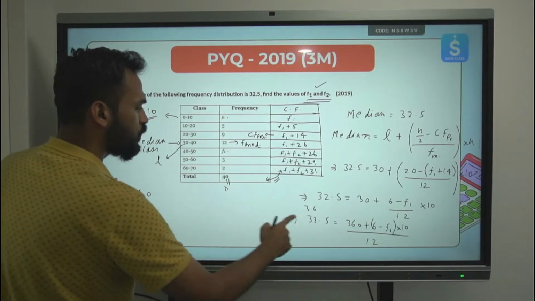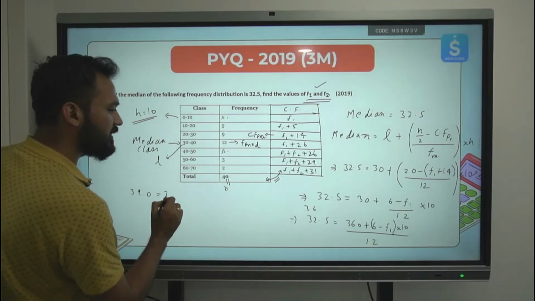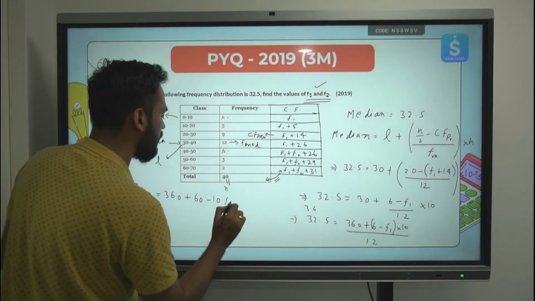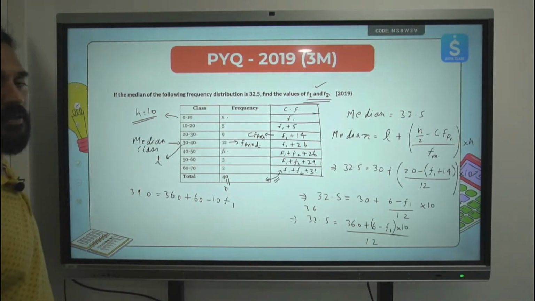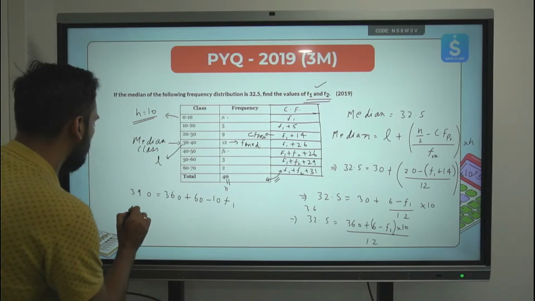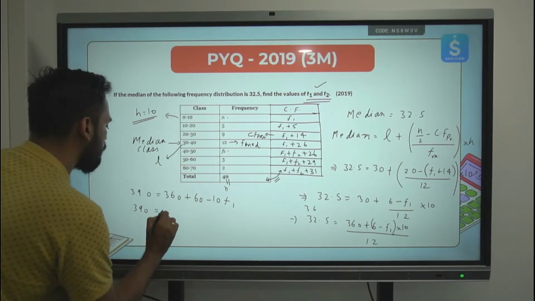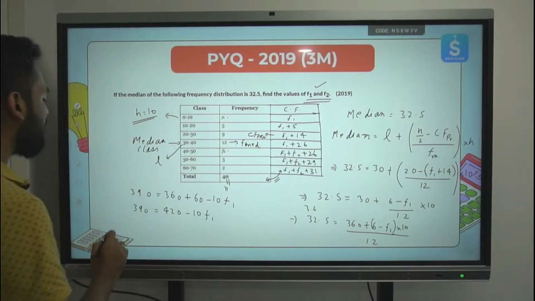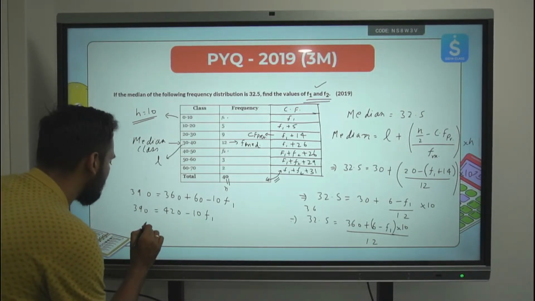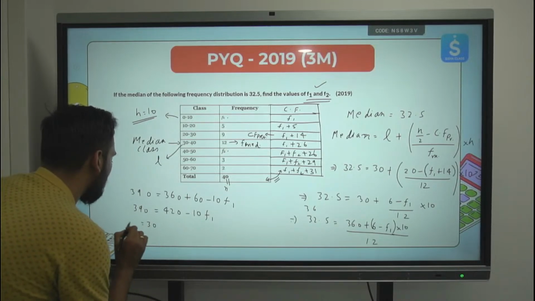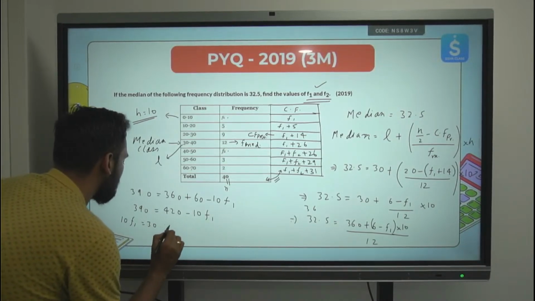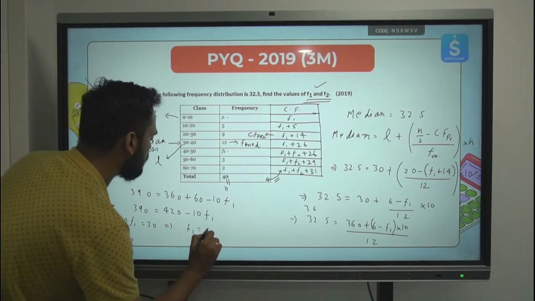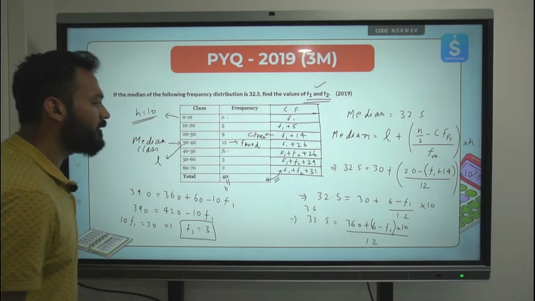Clear? 390 is equal to 360 plus 60 minus 10 F1. 360 plus 60, 420. 420, 390 is equal to 420 minus 10 F1. 420 minus 390, 30 is equal to 10 F1. If we make arrangements, you will get 10 F1 equal to 30 and finally F1 is equal to 3. F1 will come out to be 3.